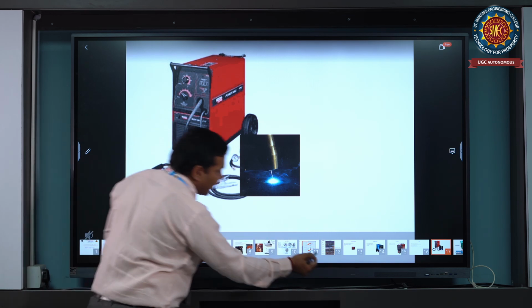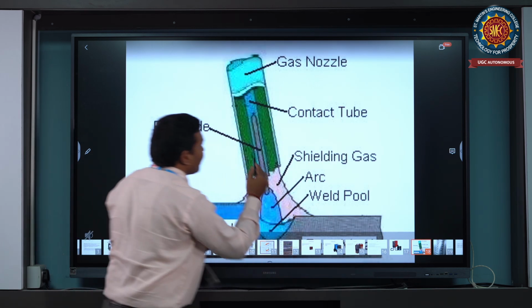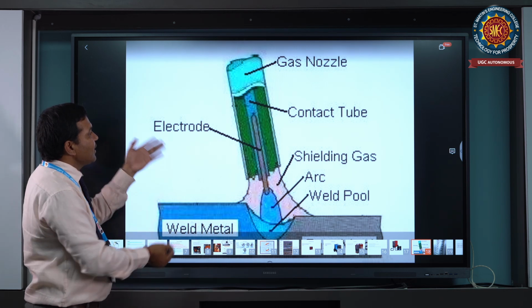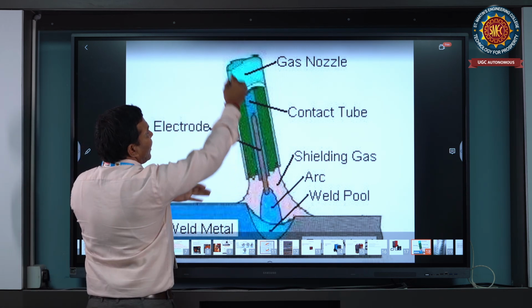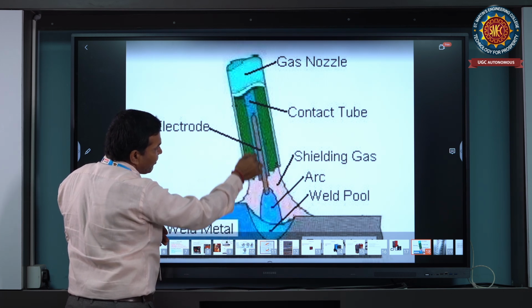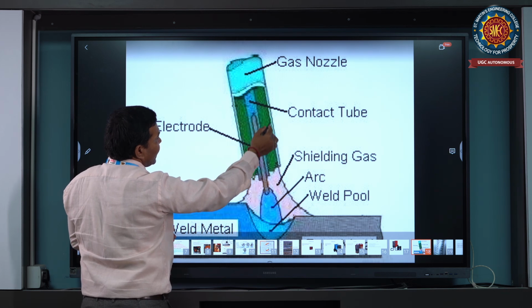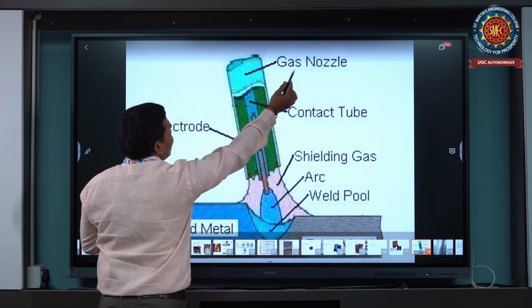You can see the next slide here, gas welding processing. See, these are the principles of gas metal arc welding. This is the electrode gun with the supply of wire. This is the consumable wire, the filler material, in green color. Here the tube area has a gas nozzle.